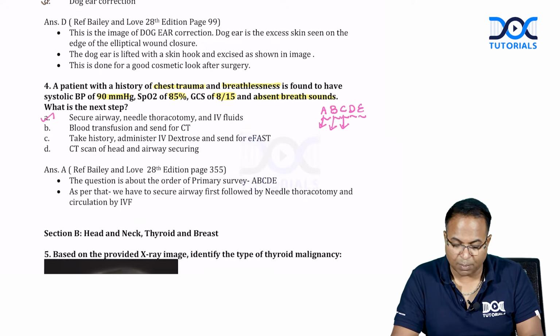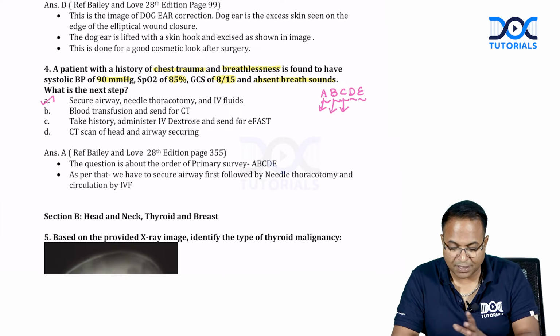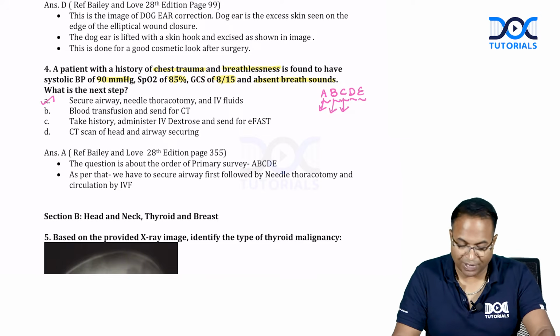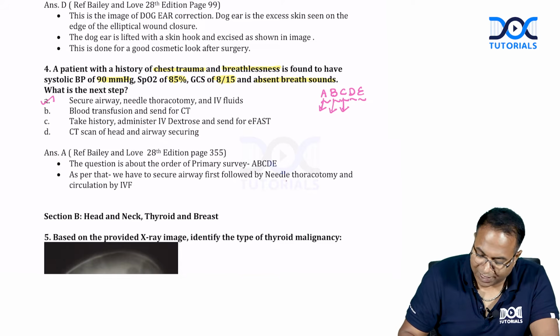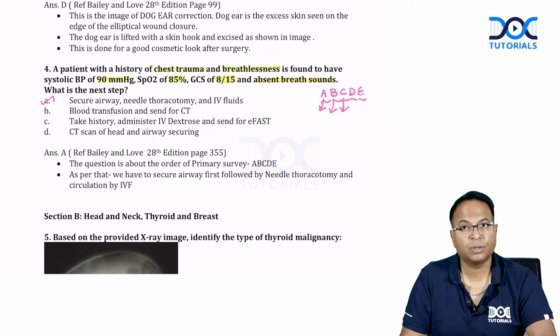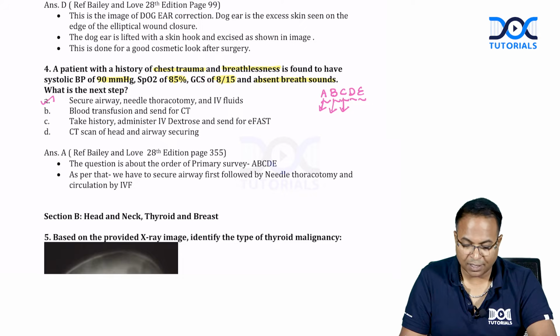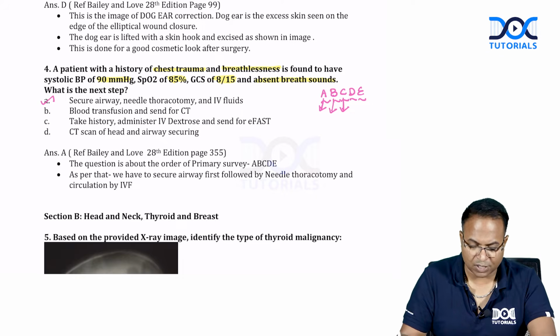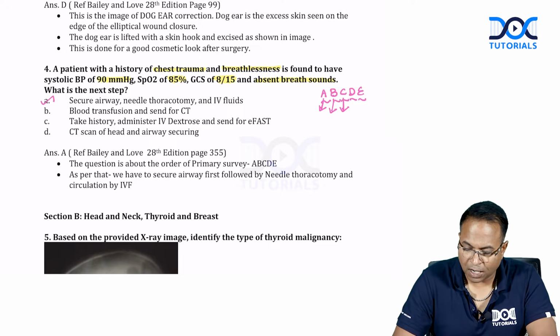So this question is about the primary survey ABCDE. So as per that, we have to secure airway first, followed by needle thoracotomy and circulation by IV fluids. Okay, IV fluids are given as a last, as a third. Okay, this is the basic concept for any trauma management.